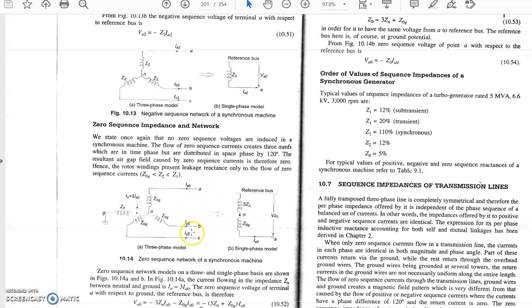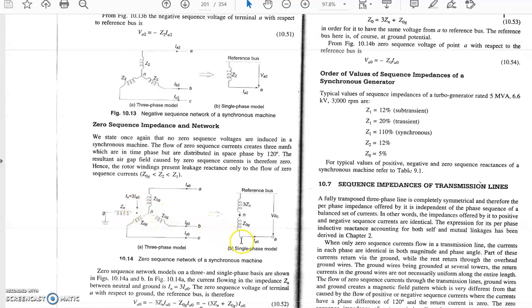Suppose the current is equal in all three phases, Ia0, Ib0 and Ic0. Then the current in the neutral will become 3Ia0 according to KCL, so the drop in Zn will become 3Zn into Ia0.